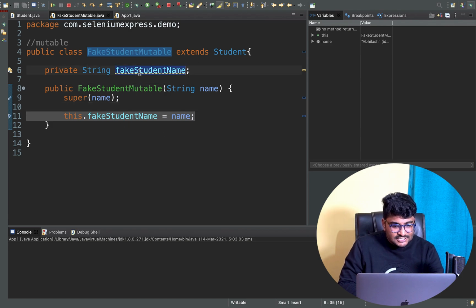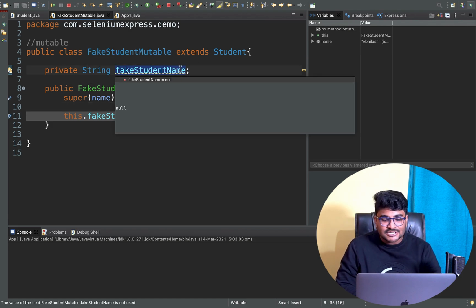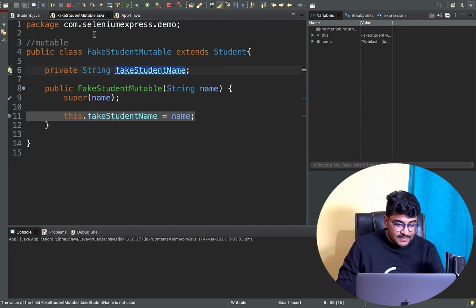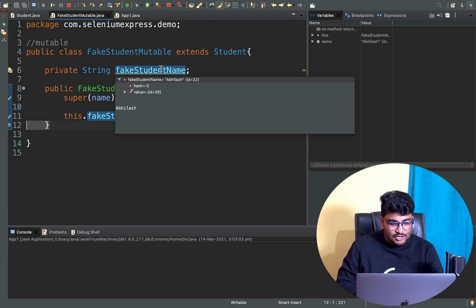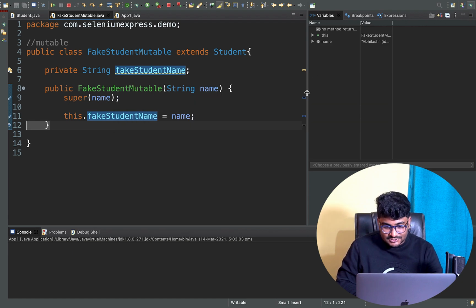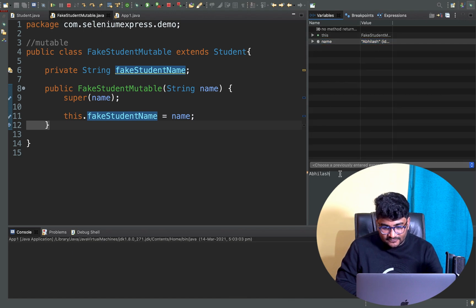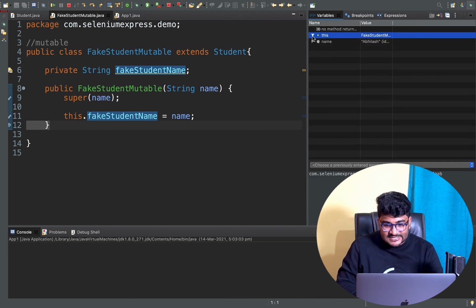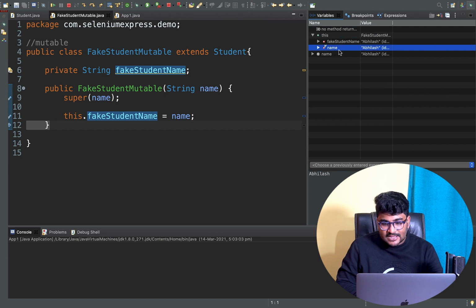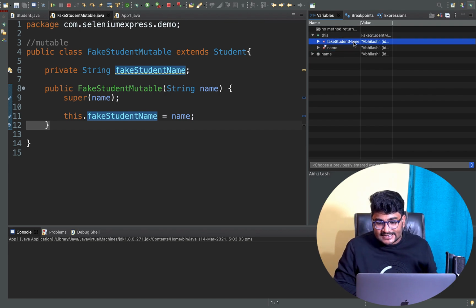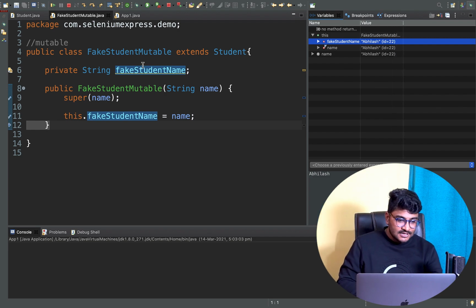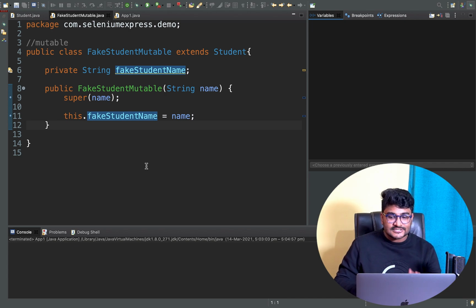Now this fetch student name also will be initialized with the same value, right? If I do a step over here, you can see the fetch student name also is initialized with Abhilash. If I open up the current object, this, now both the name variable of the superclass, and also the fetch student name, are initialized with Abhilash. This is making sense, right? Let me resume. I hope we are on the same page.